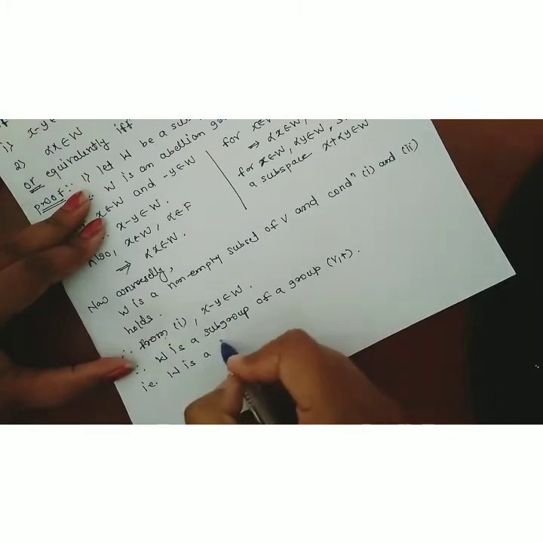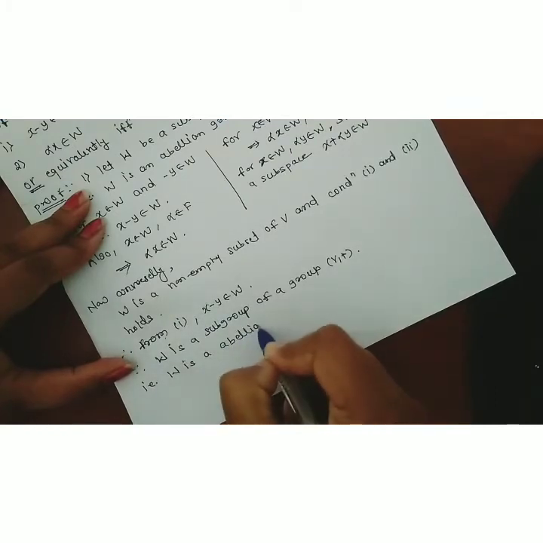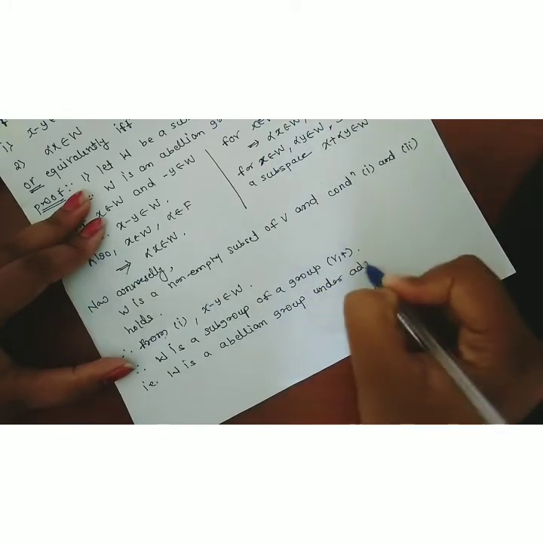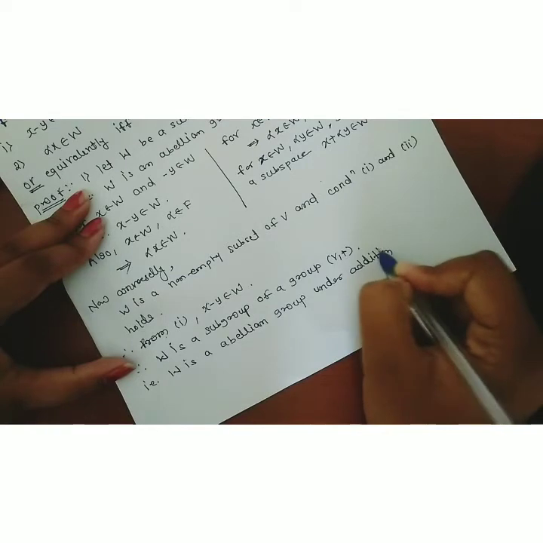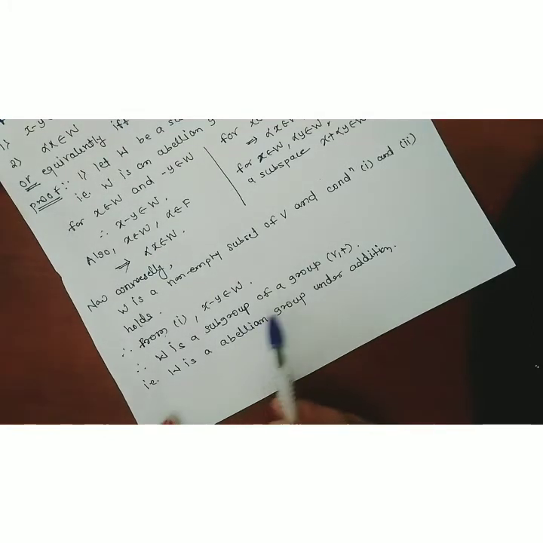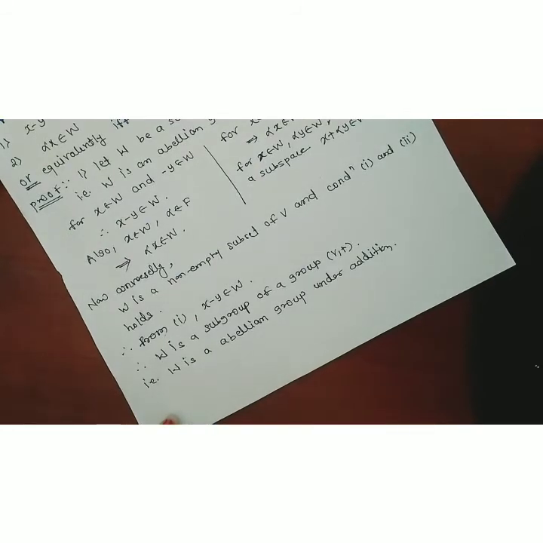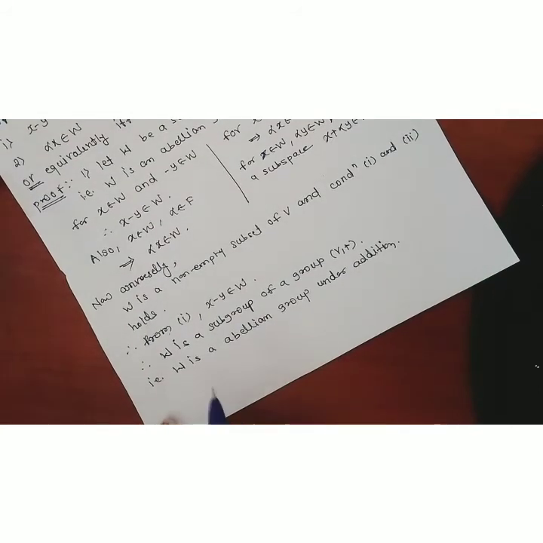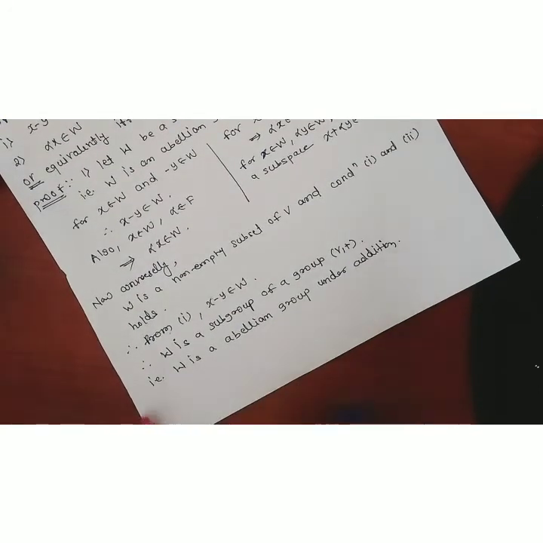W is an abelian group under addition. If we take any two elements x and y belongs to W, their addition is commutative. Therefore W is an abelian group under addition, as W is a subgroup, and therefore this is a group. If we take any two elements of that group, their addition is also commutative. Therefore, W is an abelian group under addition.